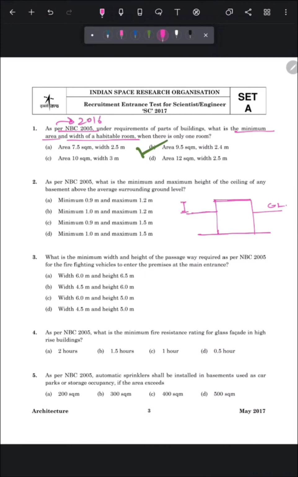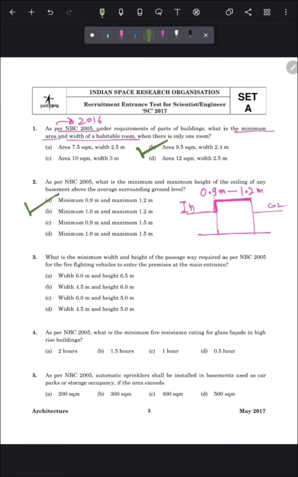So in this question they ask what will be the minimum and maximum height of this as per NBC 2005. So it should be minimum 0.9 meter outside the ground level, but not more than 1.2 meter in height. So the correct answer of this question is option number A, minimum 0.9 meter and maximum 1.2 meter. Now move to the next question.